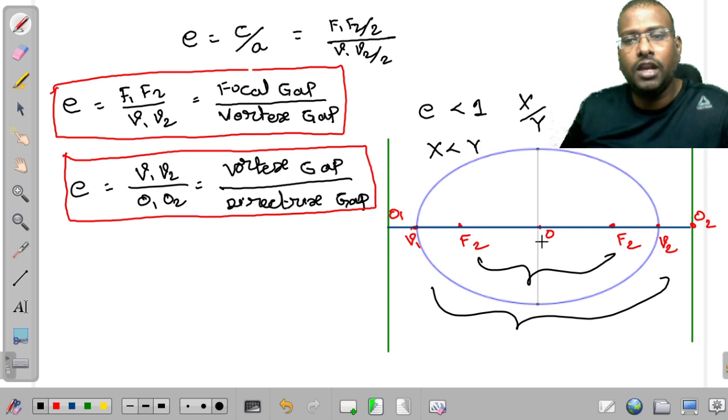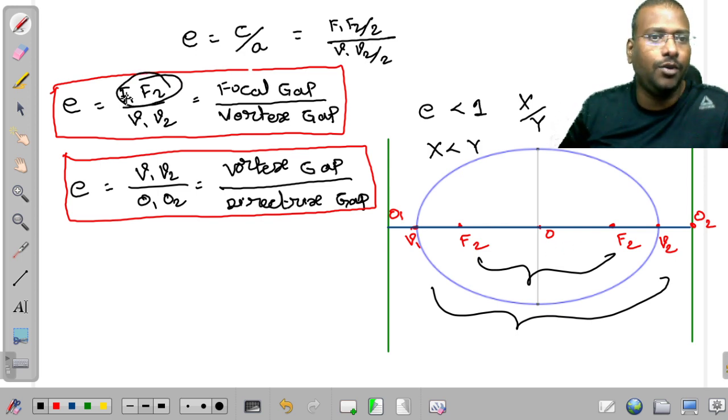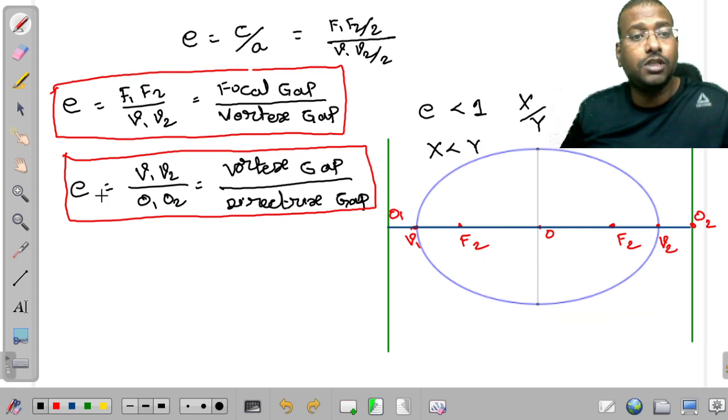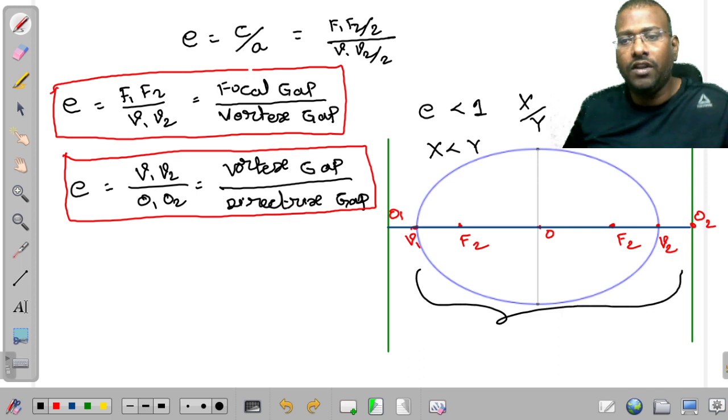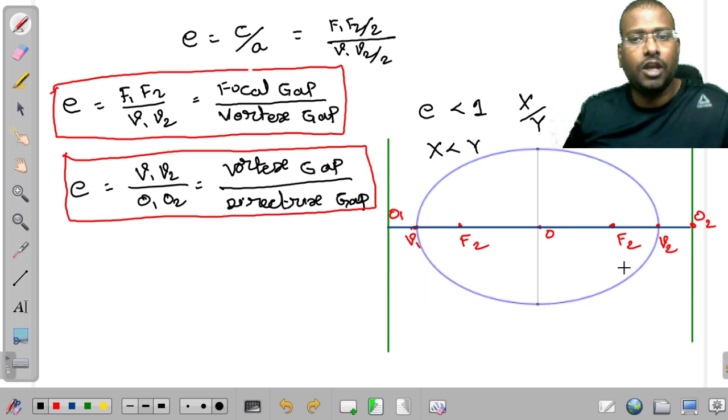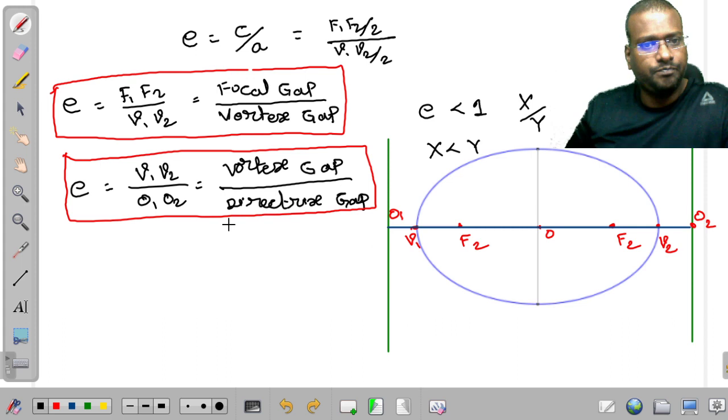Among these two, the smaller is F1 F2, so it is in the numerator, and V1 V2 is larger, so it is in the denominator. This is the way you can remember. What about here, sir? Here V1 V2 is this gap and O1 O2 is this particular gap. Among these two, V1 V2 is smaller, so we keep it in the numerator. O1 O2 is larger, so we keep it in the denominator.